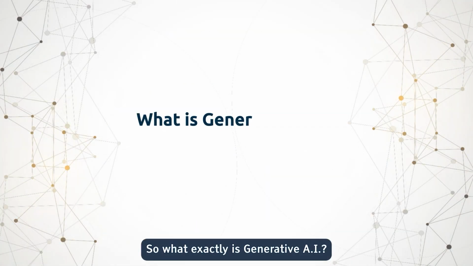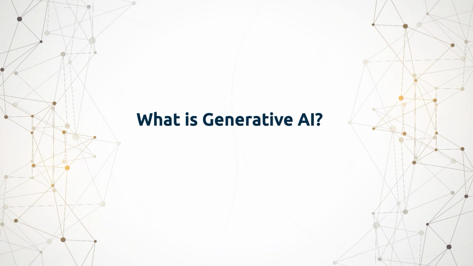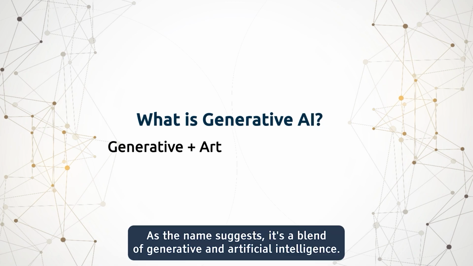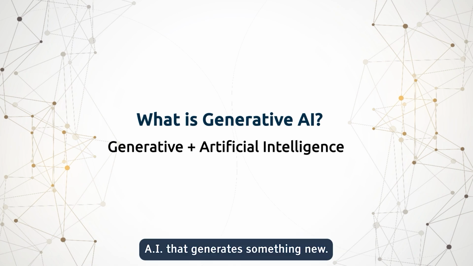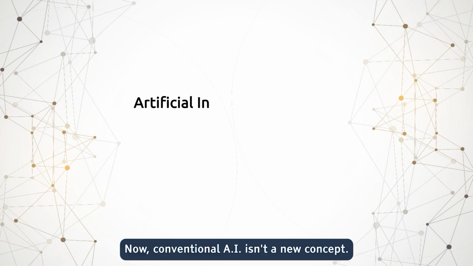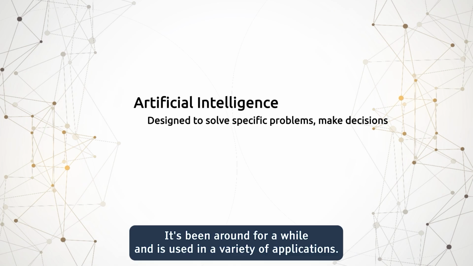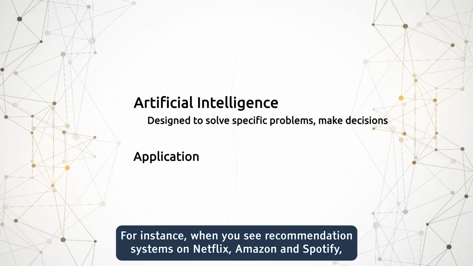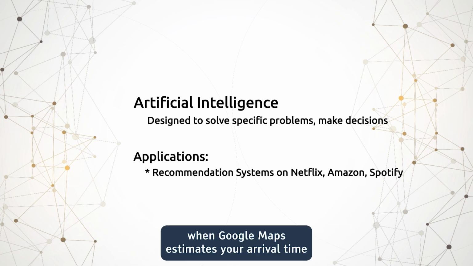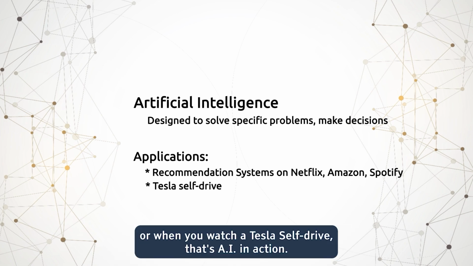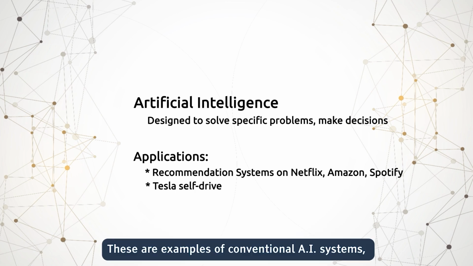So what exactly is generative AI? As the name suggests, it's a blend of generative and artificial intelligence, AI that generates something new. Now, conventional AI isn't a new concept. It's been around for a while and is used in a variety of applications. For instance, when you see recommendation systems on Netflix, Amazon, and Spotify, when Google Maps estimates your arrival time, or when you watch a Tesla self-drive, that's AI in action. These are examples of conventional AI systems.